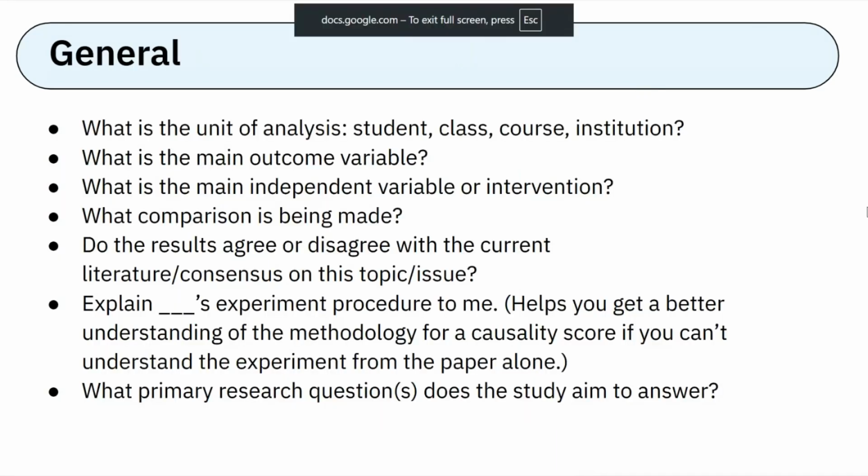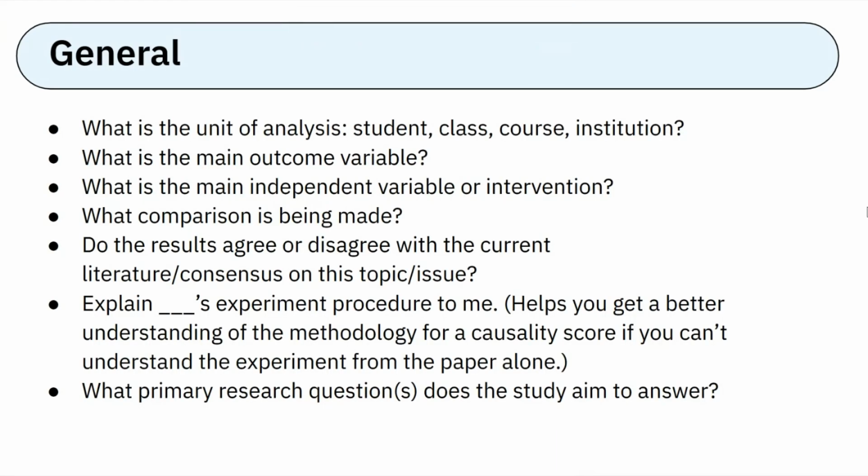The last thing I wanted to mention is that you can also ask this bot questions about the experiment in general. If you're having trouble understanding the paper, you can use this list to get you started. It's good to understand what exactly is being studied, the unit of analysis, the main outcome variable, what they're measuring, the main independent variable or treatment, and the comparison they're making. This would be a good question to ask NotebookLM: how does this agree or disagree with current literature? If you've uploaded all the sources that you've found to that notebook, this would be a great one to ask.